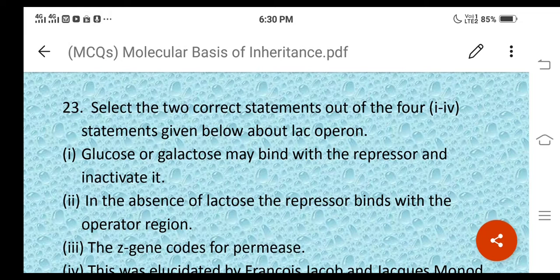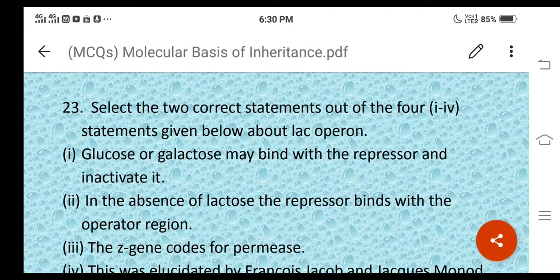This first statement is wrong. Second: in the absence of lactose the repressor binds with the operator region. This is correct.